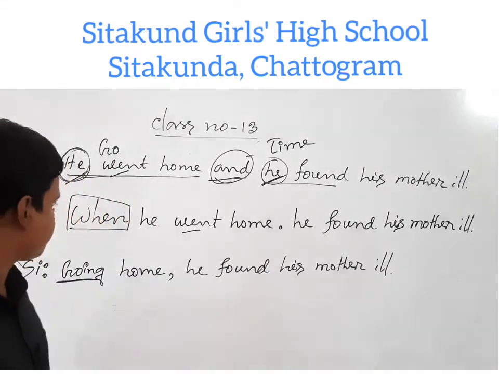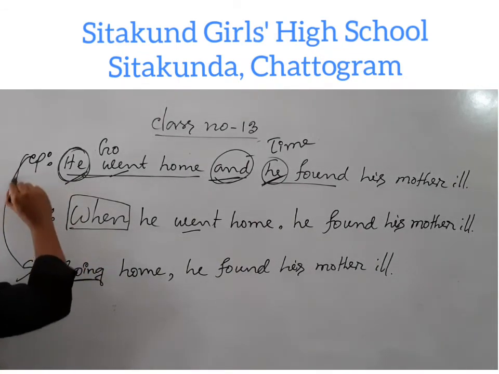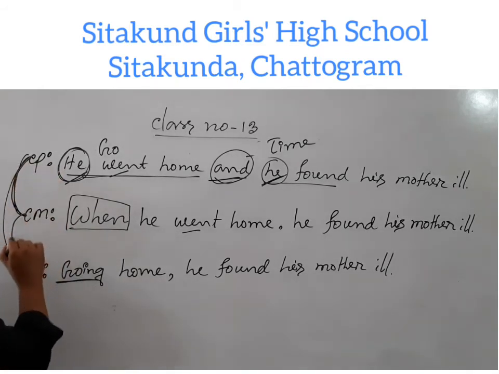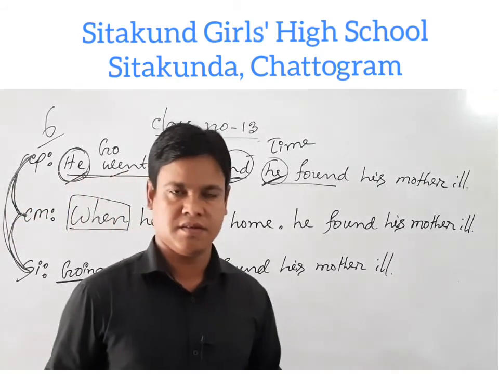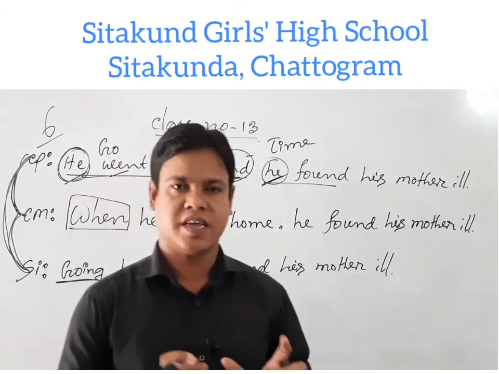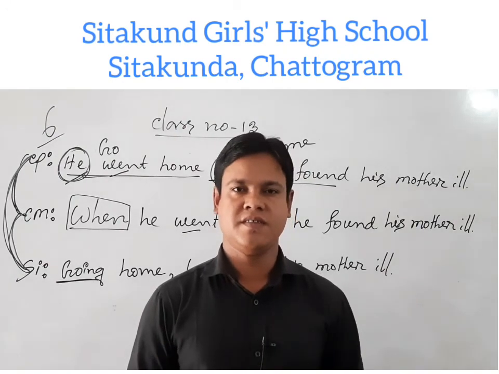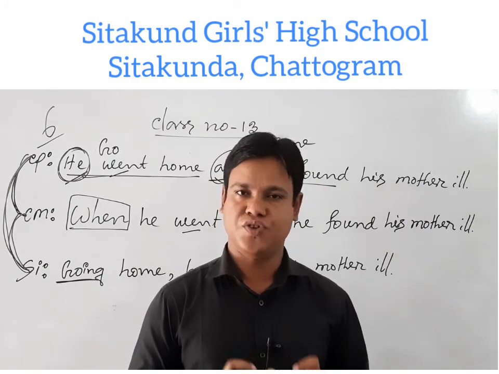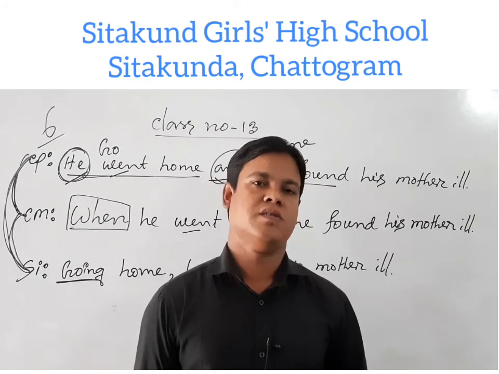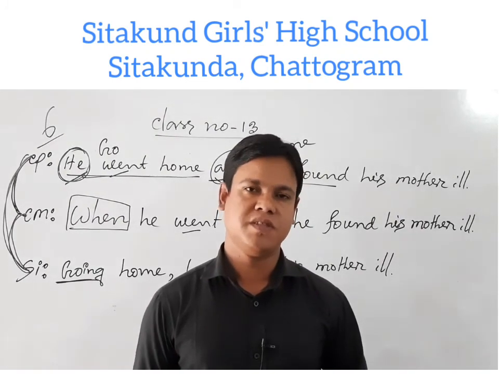Dear students, now we can transfer the complex sentence to compound. That means complex to compound, complex to simple, and simple to complex, simple to compound. There are also 6 sentences. Dear students, we have to notice it carefully. First, what is the meaning of the compound sentence? After understanding the meaning, then we have to do the sentences one by one. Compound to complex, compound to simple, complex to compound, complex to simple, simple to complex, and simple to compound.